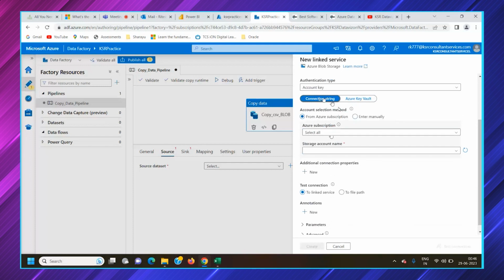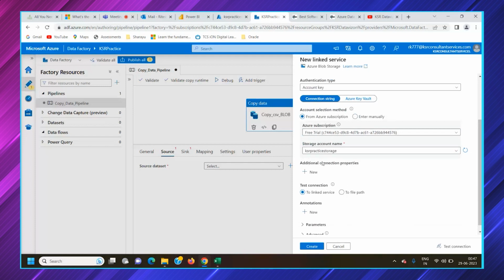And in connection string also, once you select that, there are two options available here. One is from Azure subscription directly. So the ADF link service is smart enough to get the Azure subscription there. What all subscriptions we have? For now, only one subscription, that is free trial. You can get that subscription and it directly gets the storage account here.